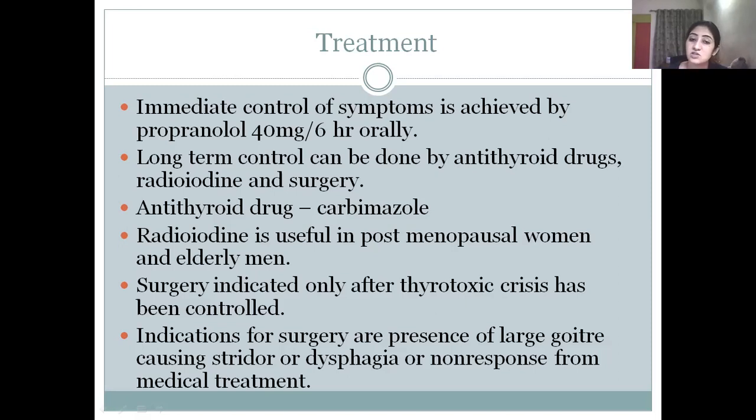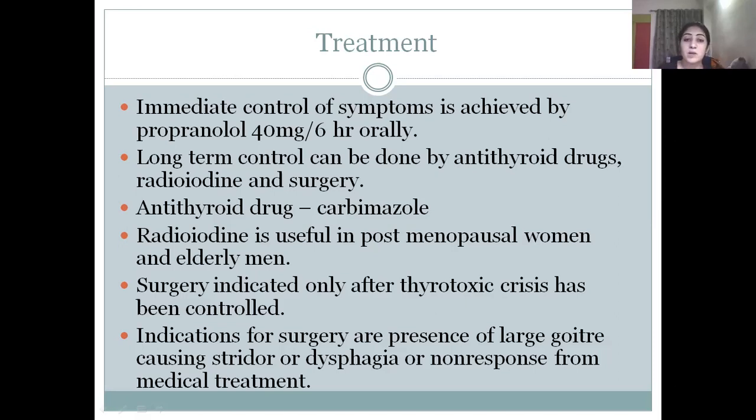Anti-thyroid drug which is generally used is carbimazole. Then radioiodine is useful in cases of post-menopausal women and elderly men. Surgery is indicated only after thyrotoxic crisis has been controlled. The indications for surgery are presence of large goiter causing stridor or dysphagia or non-response to medical treatment.